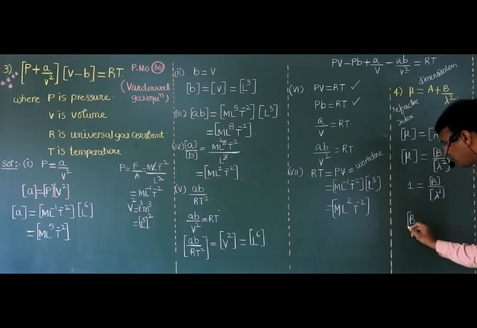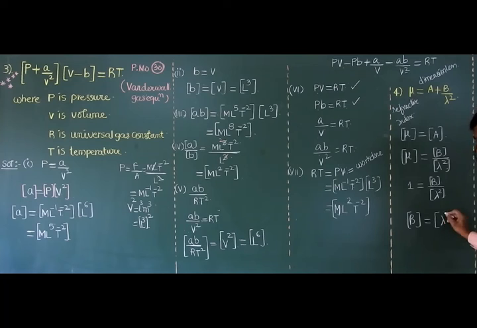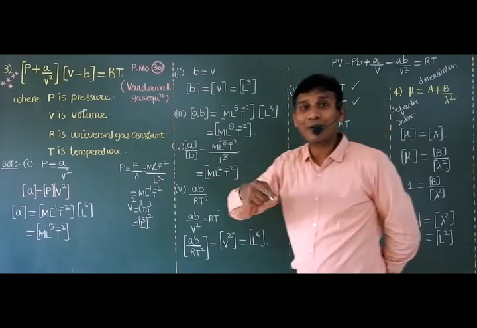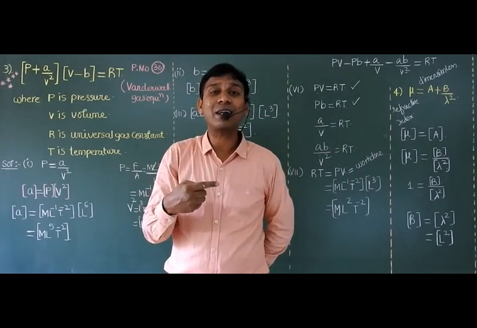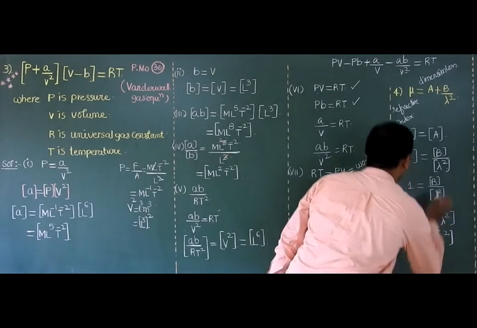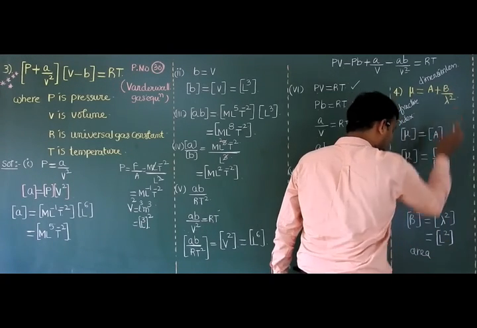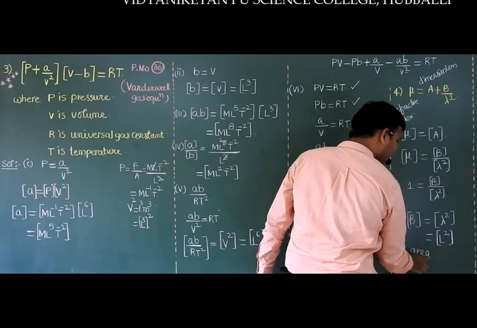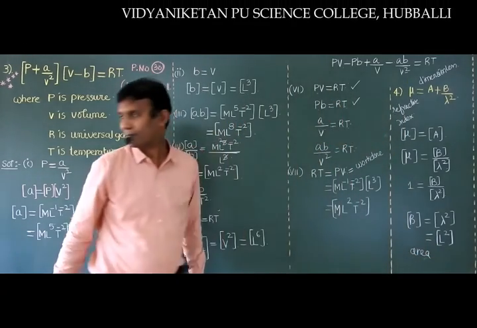B. B is equal to dimensional formula of lambda square. Lambda means length only. Then L square. So B indicates which physical quantity? L square means meter square. Meter square is a unit of which physical quantity? Area. So the answer is, B constant indicates area.